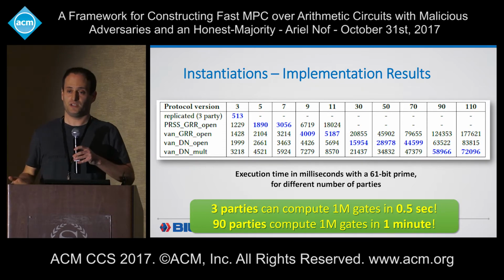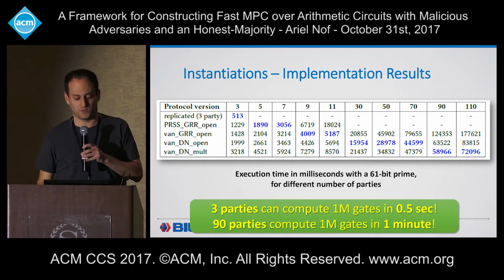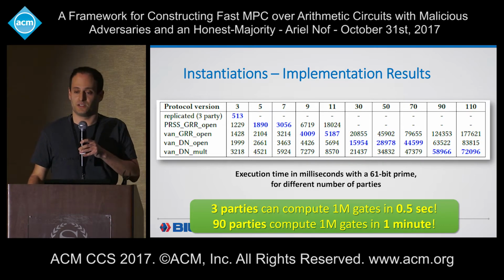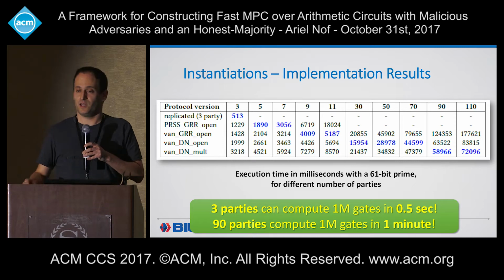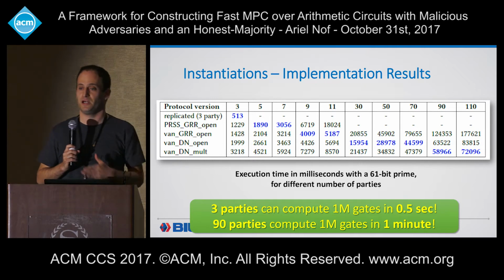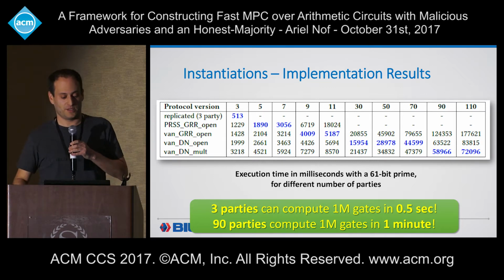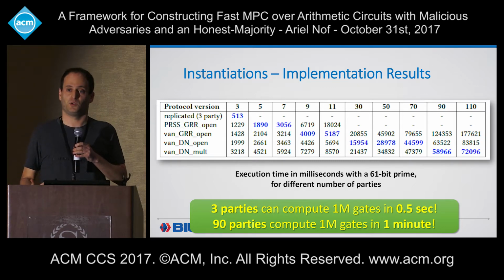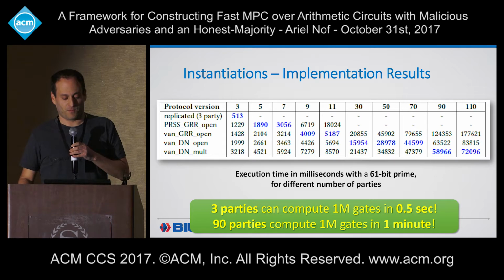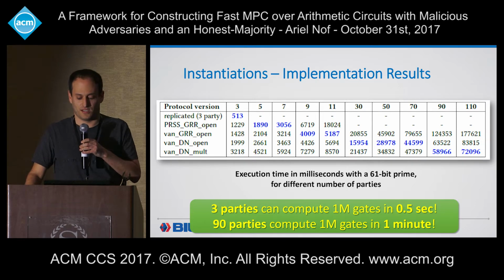For 3 parties, it's not surprising: the best protocol is the one designed for 3 parties with replicated secret sharing. For 5 and 7 parties, the best protocol is the one that uses the PRSS, the GRR, and the verification based on opening. When we move to 9 parties, it's better to replace the PRSS protocol with the Van der Monde protocol to generate random sharings. From 30 parties, it's best to replace the GRR protocol for multiplication with the DN protocol. And from 90 parties and on, the protocol with the Van der Monde, DN, and verification based on multiplication is the best.